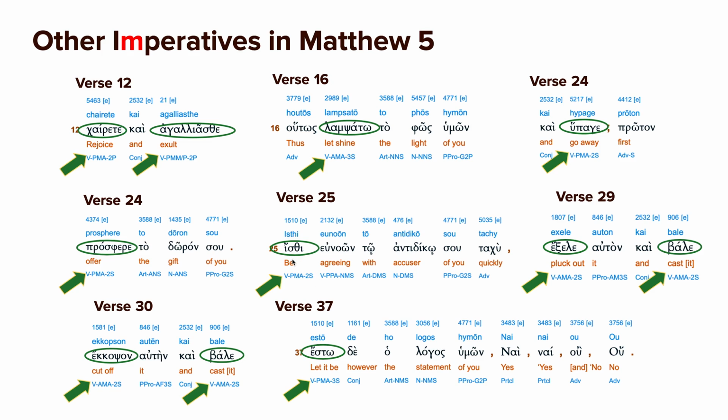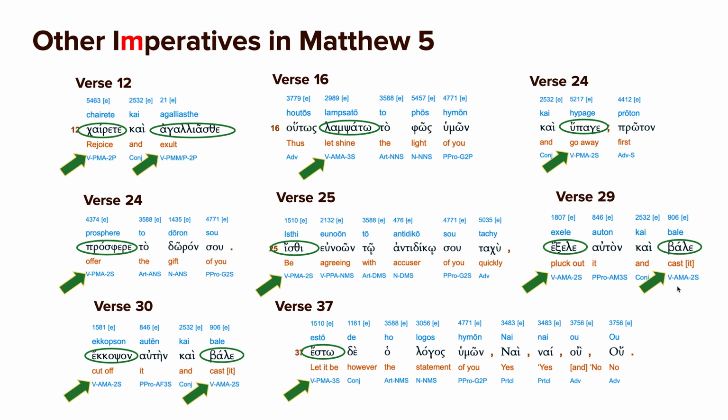In this case, he's talking to one person. Be agreeing with your accuser. So quickly agree with your accuser before you go to court, basically, while you're on your way. And then he uses it in verse 29, exale, pluck out your eye.